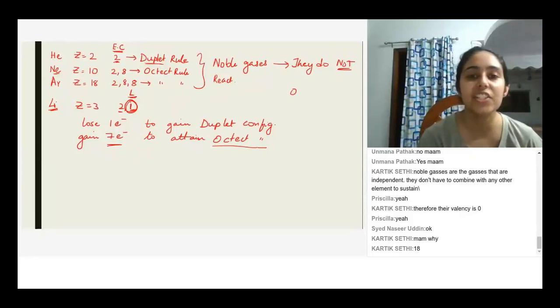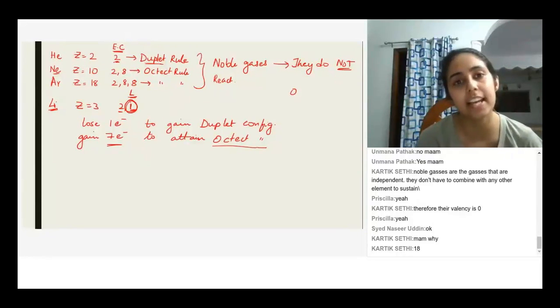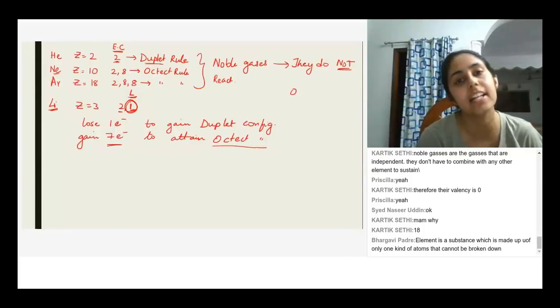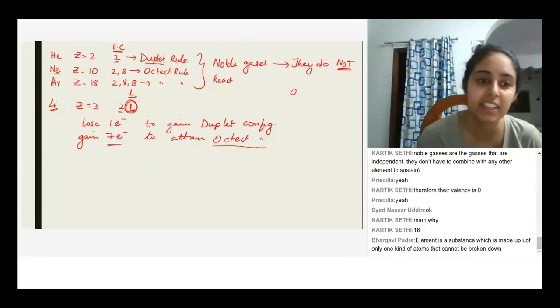Okay. Any other questions? Ma'am, I have a doubt. Yes, Bhavya. Ma'am, are there any particular number of shells that an atom could have, or does it depend upon the number of electrons? It always depends on the number of electrons. If electrons are more, then there will be more shells. If electrons are less, there will be fewer shells. Okay? Okay, ma'am.